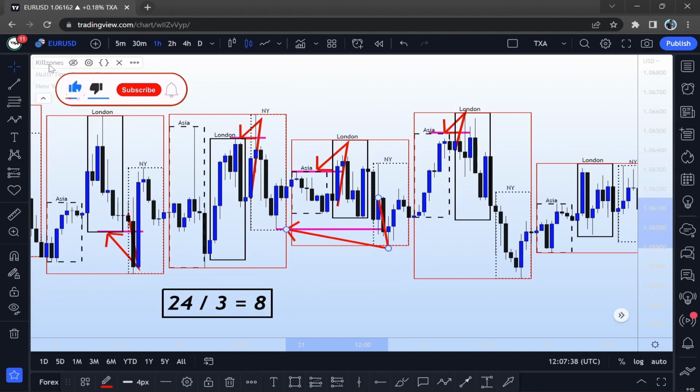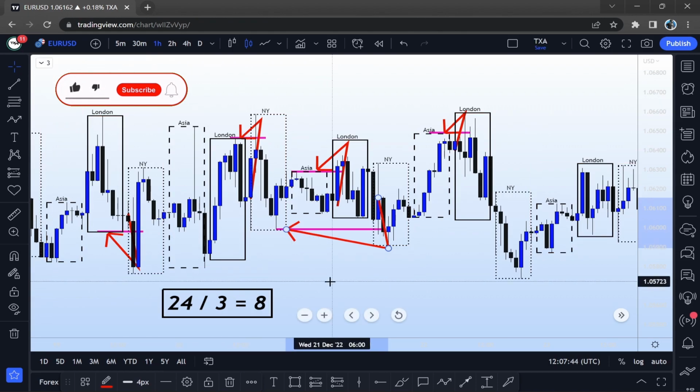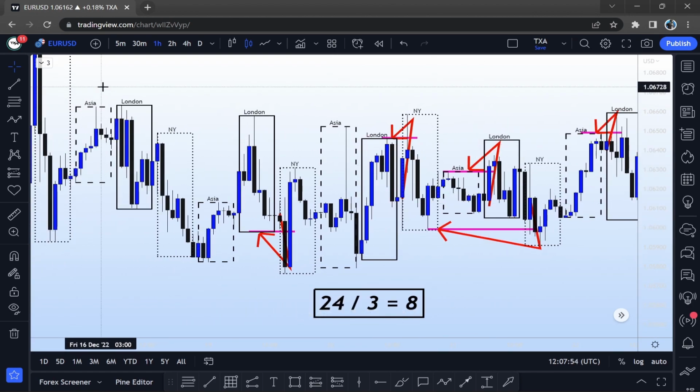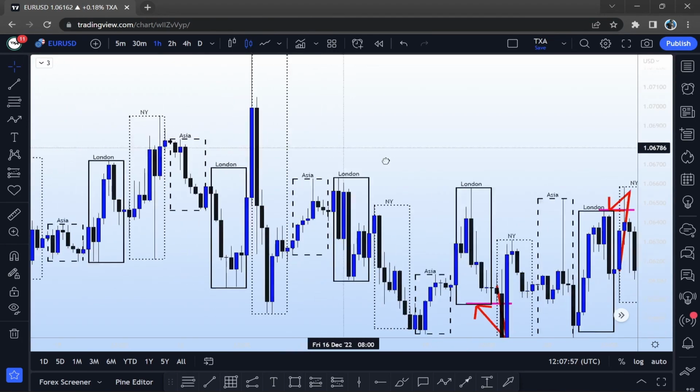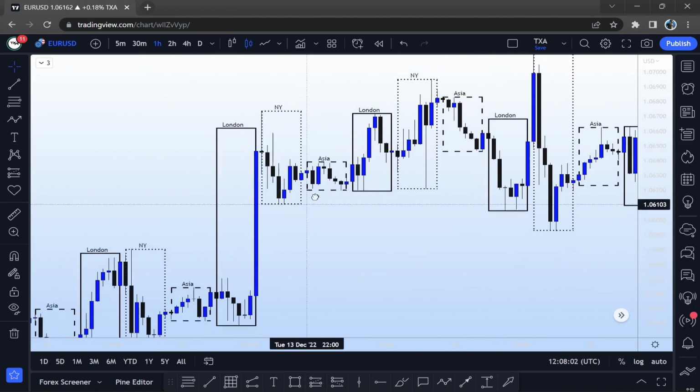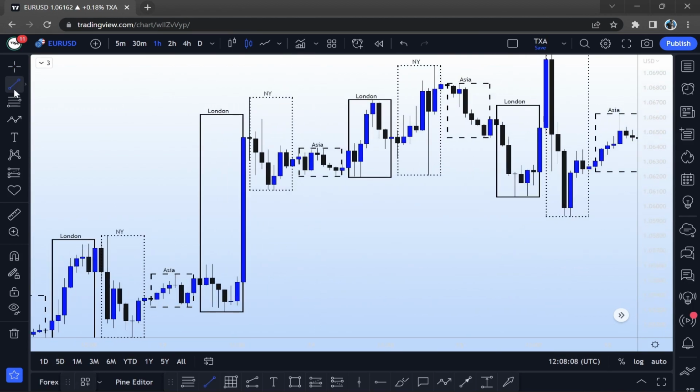Now we are going to remove the box and just look at the chart through the paradigm of just the sessions in the Forex market. You can see that each day we have Asia, London, New York. The stop hunt which is the most frequent within the Forex market is the London session liquidity grab.